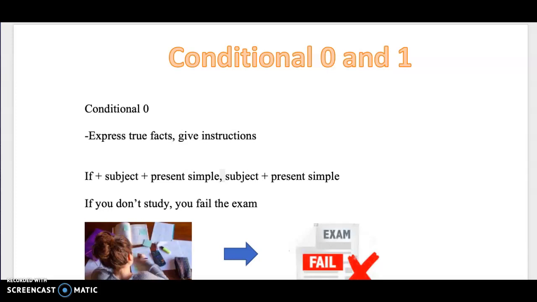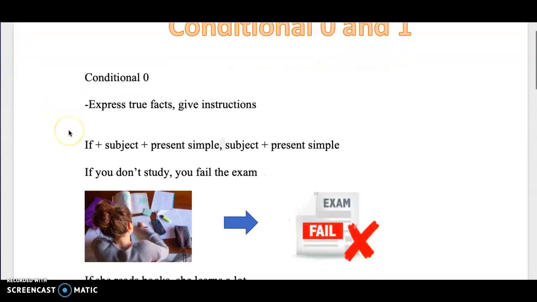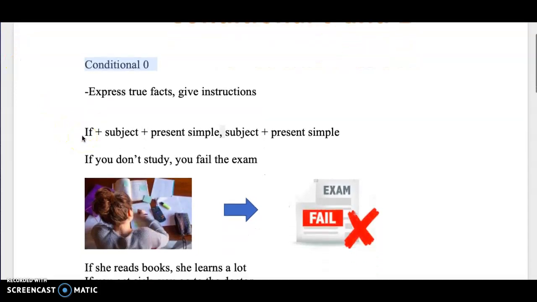Let's remember that all conditionals have a situation and a consequence, okay? Situation and a consequence. So let's start with conditional 0. Conditional 0 expresses true facts and gives instructions, okay? So this is the grammatical structure for you to follow.